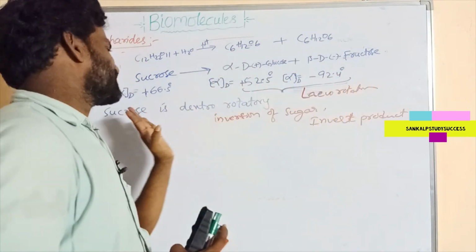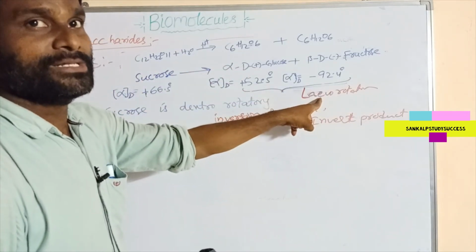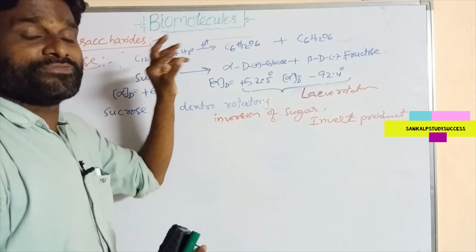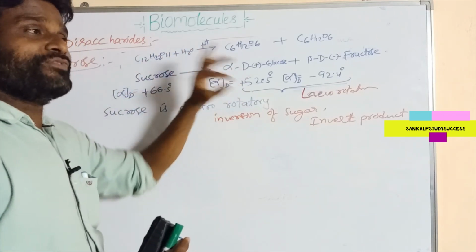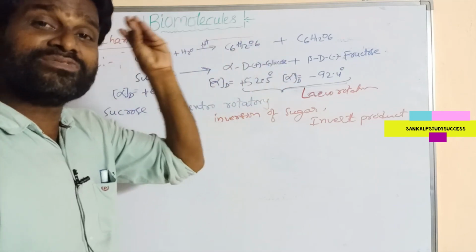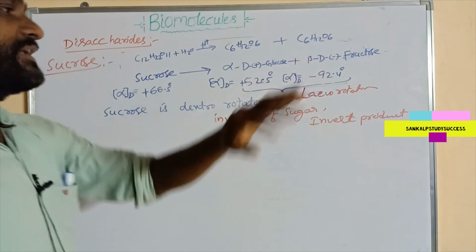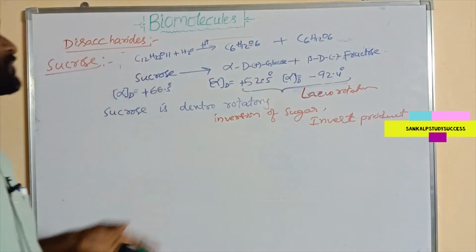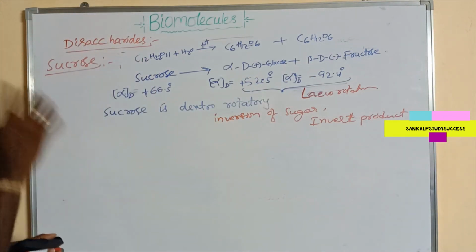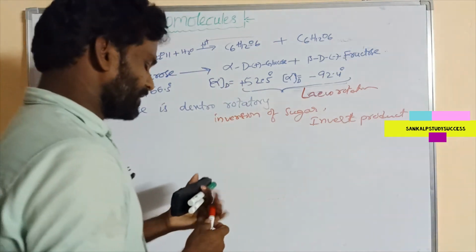That means the sign is changed from plus to minus. The phenomenon of change in sign of optical rotation on hydrolysis is known as inversion of sugar, and the product or mixture is known as invert sugar.